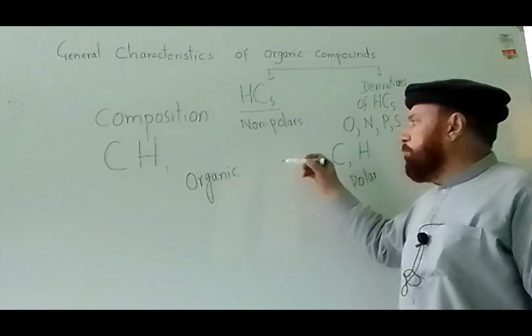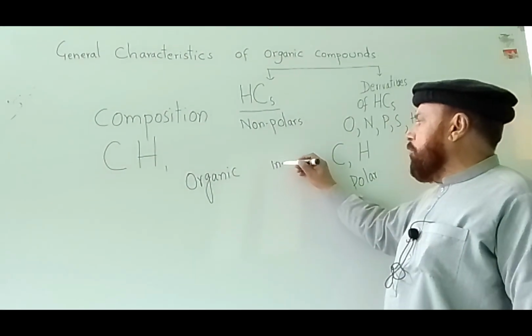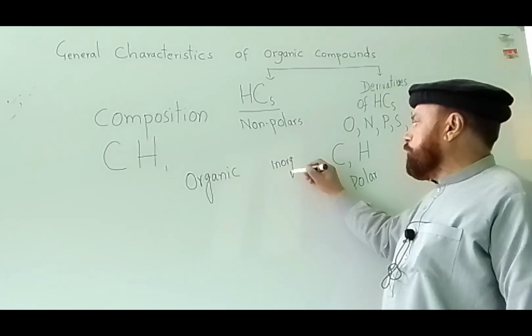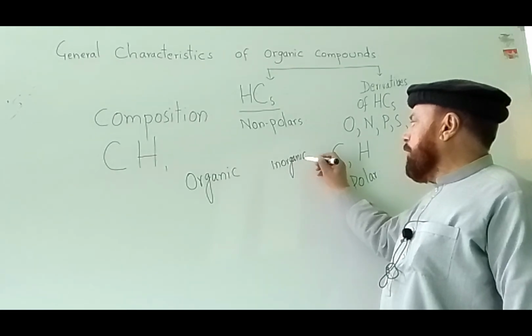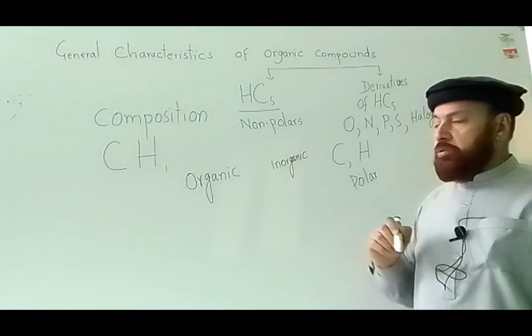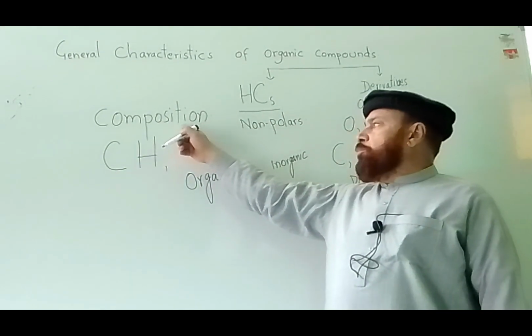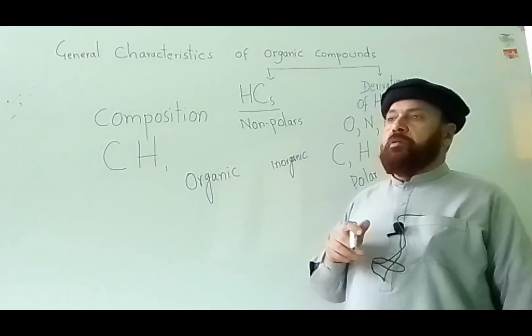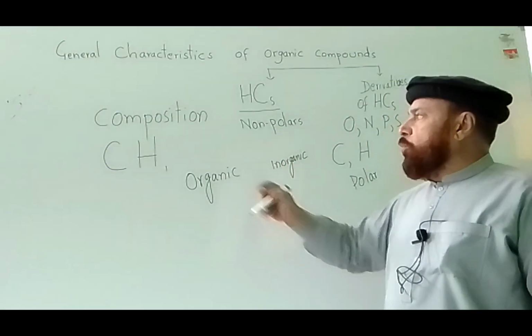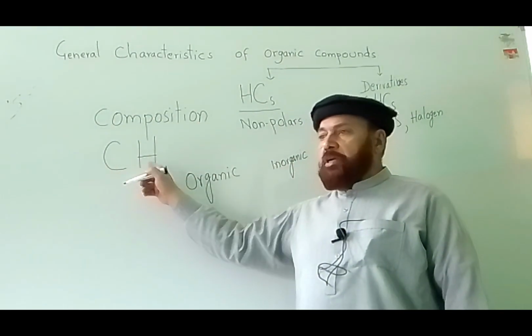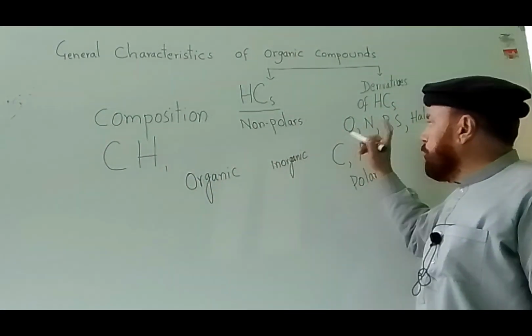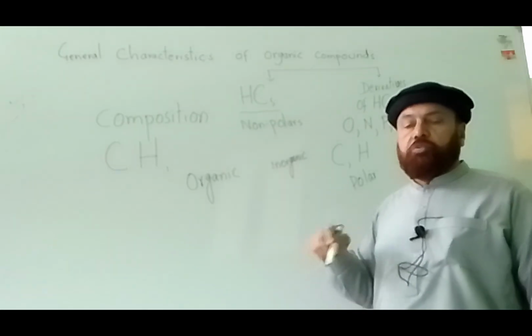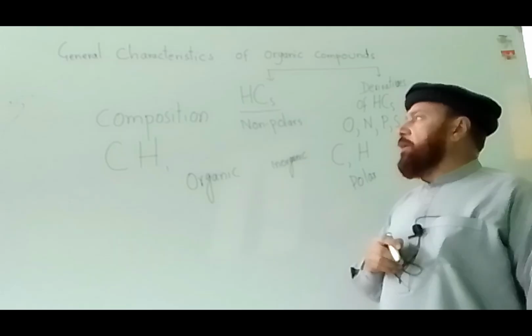The rest of the compounds are inorganic compounds. So, the composition means that a compound will consist of carbon hydrogen, or carbon hydrogen and oxygen, carbon hydrogen and nitrogen. This is called composition.